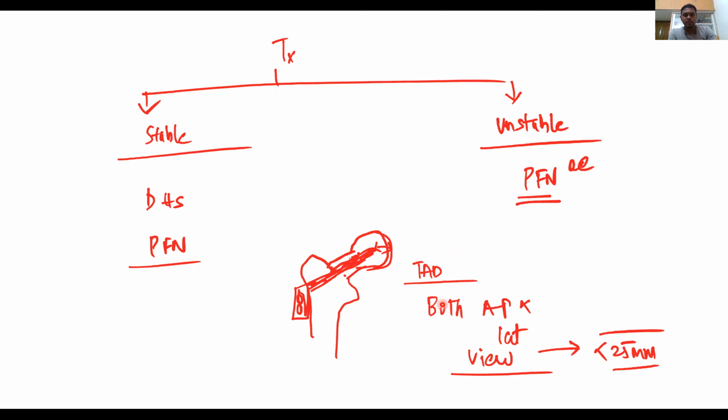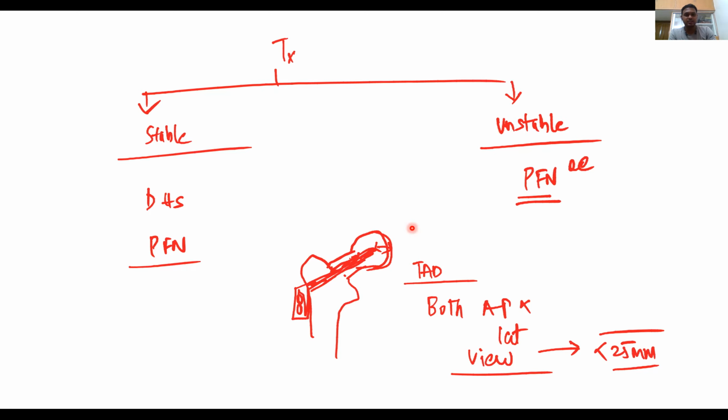Okay. One thing they ask in DHS is tip apex distance. This was given by Baumgartner, which is the tip of the screw to the tip of the femoral head. You should see in both AP and lateral view. This should be less than 25 millimeter. This is to calculate the screw position. Why is it important? Because to see the screw cutout, okay, because of implant failure. This is regarding the treatment of intertrochanteric fracture.